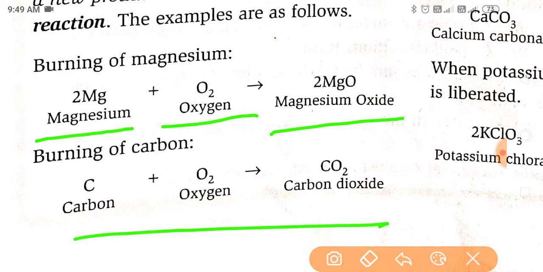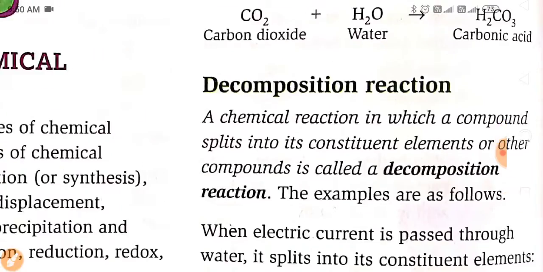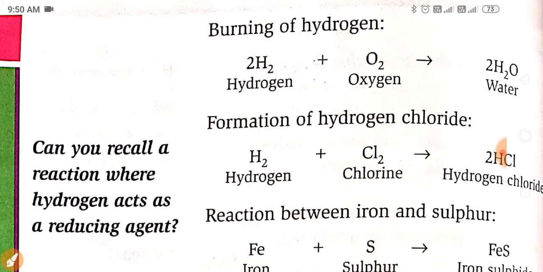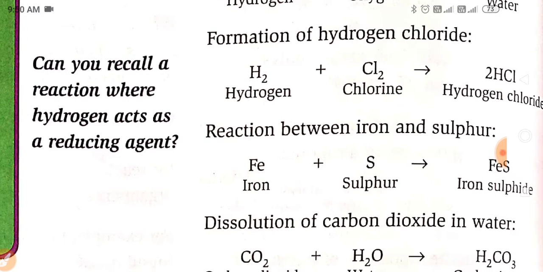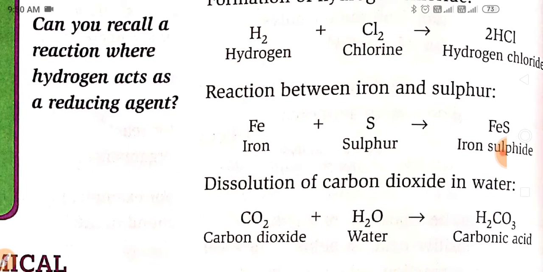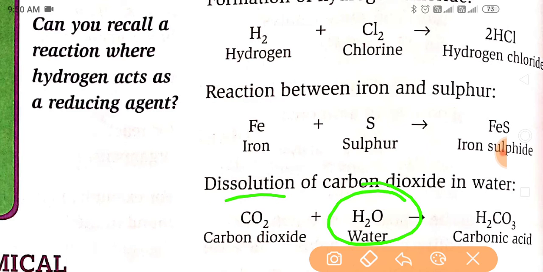And burning of carbon is also an example of combination reaction. Carbon, when reacted with oxygen, forms carbon dioxide. And burning of hydrogen, hydrogen chloride, reaction between iron and sulfur, and dissolution of carbon dioxide in water. So these all are reactions related to combination reaction. Here you can see that H2O is a compound and CO2 is also a compound. They react with each other and form carbonic acid.